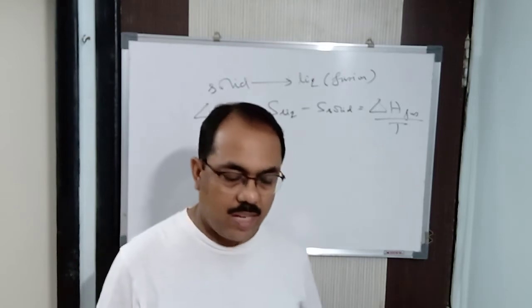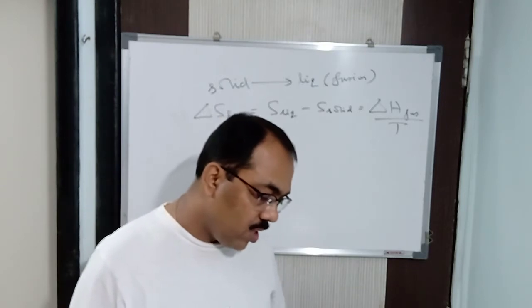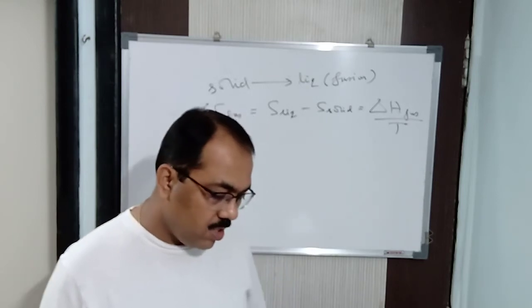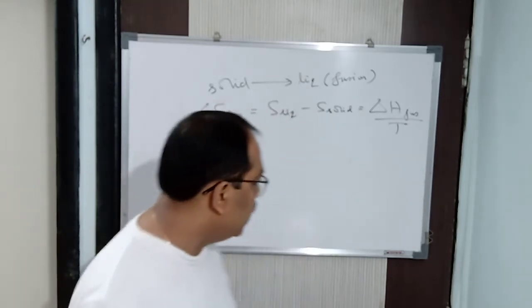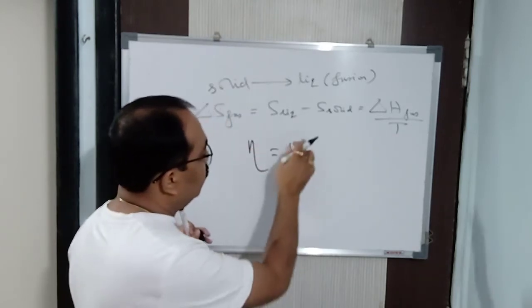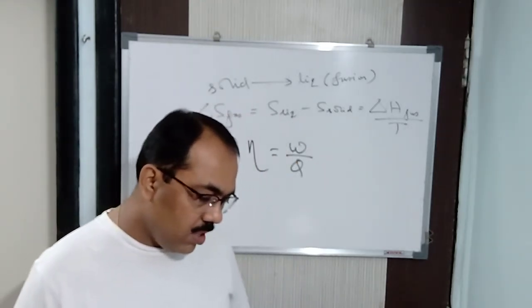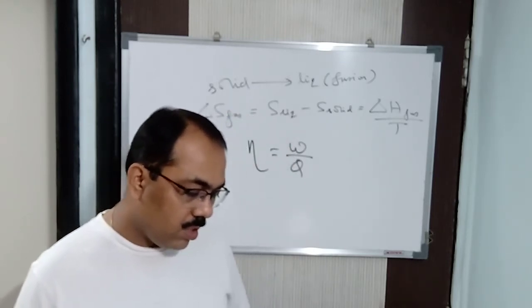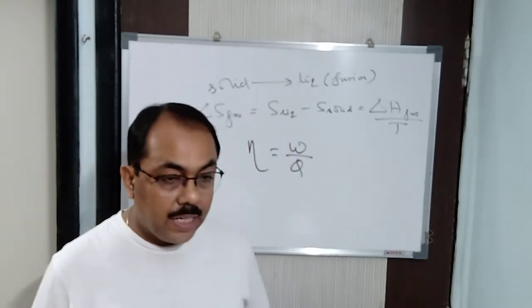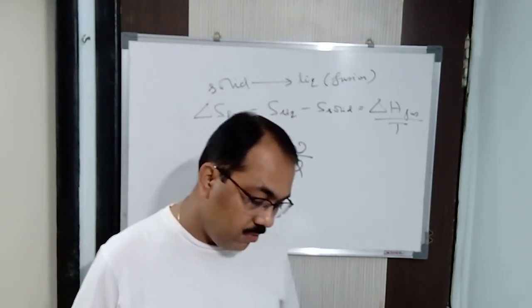Now, based upon this, the machine which is used for the conversion of heat into work is called a heat engine. For the machine, we calculate the efficiency, which is given by the formula eta equals W by Q, where eta is efficiency, W is work and Q is heat. Clear? The fraction of the heat absorbed by a machine that it can transform into work is called the efficiency of the machine. Clear?